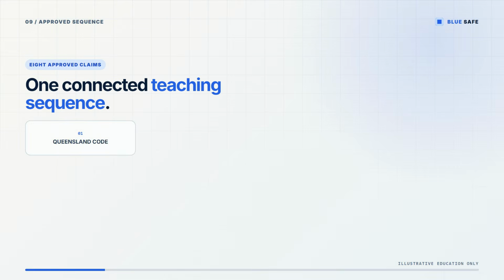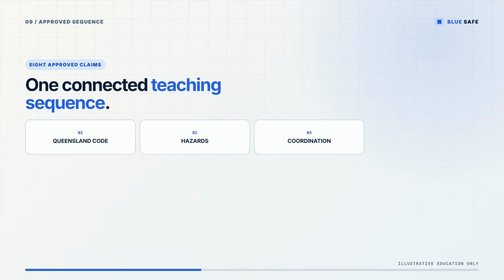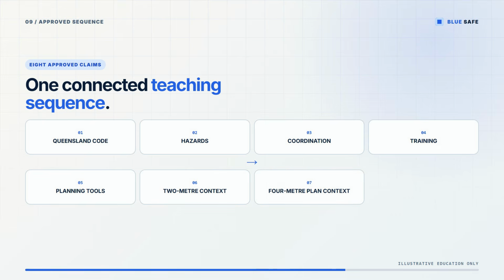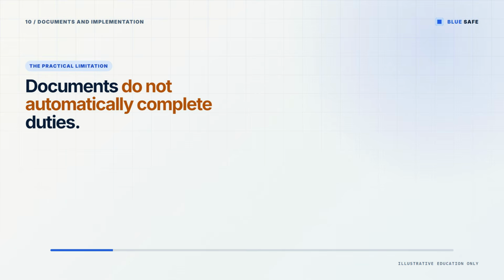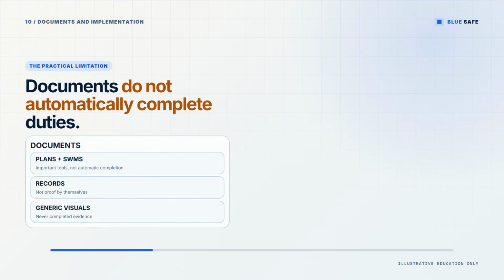Together, the approved claims connect hazards, shared duty holder coordination, scaffold-specific information and training, planning tools, the Queensland SWMS context, the scaffold plan context, and specified inspections. The sequence is educational only. It does not decide how a scaffold should be designed, erected, loaded, accessed, altered, dismantled, or engineered on a real site. Documents do not automatically complete operational WHS duties. Implementation, consultation, training, controls, records, and evidence remain necessary. The cards separate from the implementation rail to make that limitation clear.